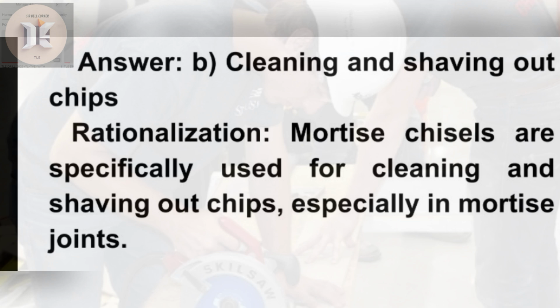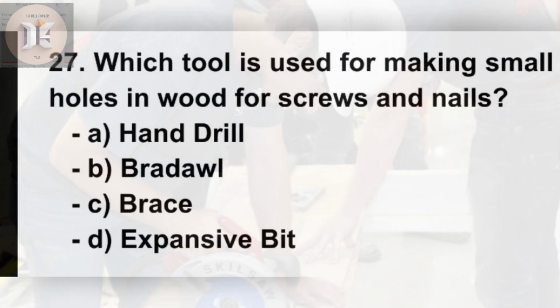Answer. B. Cleaning and shaving out chips. Rationalization. Mortise chisels are specifically used for cleaning and shaving out chips, especially in mortise joints. 27. Which tool is used for making small holes in wood for screws and nails?